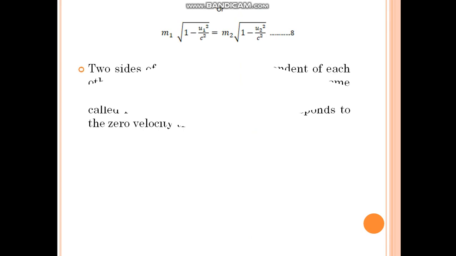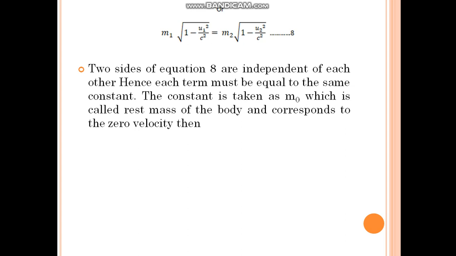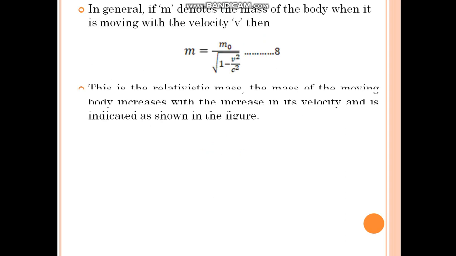This is equation 8. Two sides of equation 8 are independent of each other, hence each term must be equal to the same constant. The constant is taken as m0, which is called rest mass of the body and corresponds to zero velocity. Then m1 is equal to m0 divided by root of (1 minus u1 square by c square).